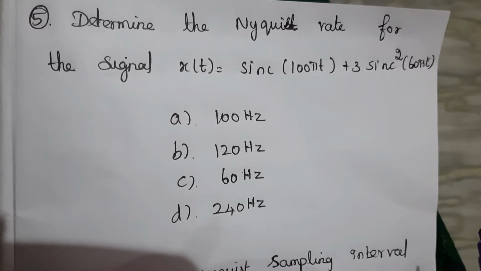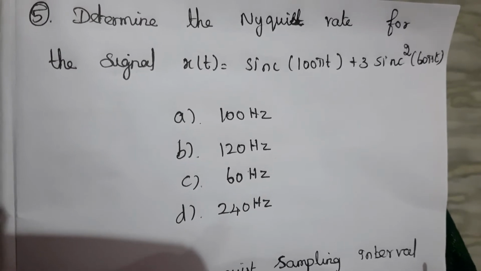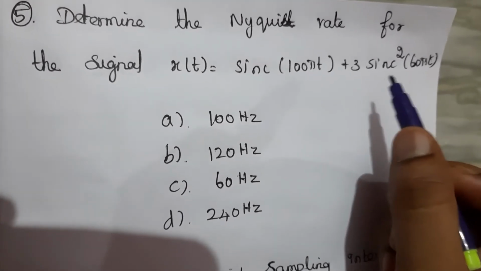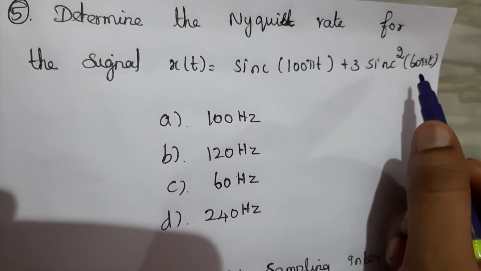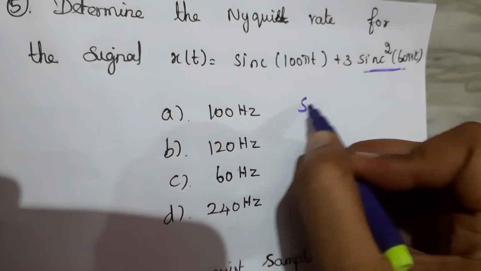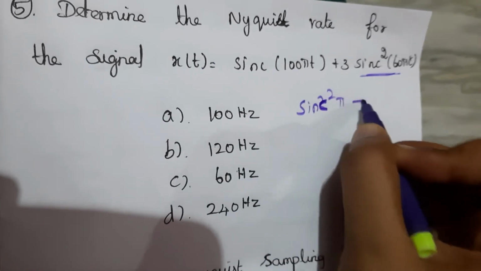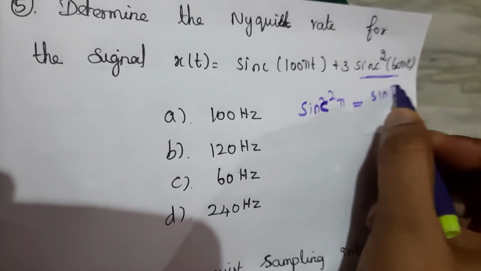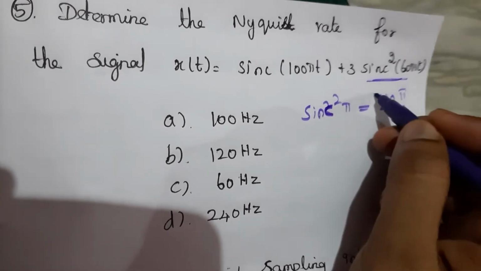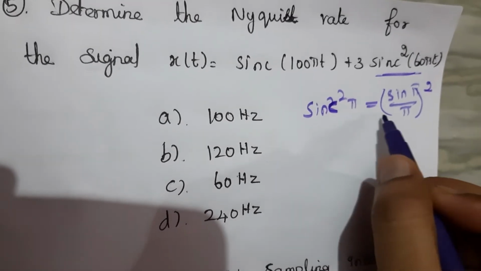Next question: determine the Nyquist rate for the signal x of t equal to sinc 100 pi t plus 3 sinc square 60 pi t. This is an added signal, so we have to pick the maximum value among these two signals. Considering this, we have the formula: sinc squared of pi is equal to sin pi divided by pi, the whole square.